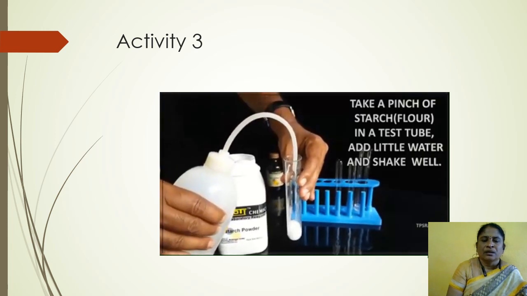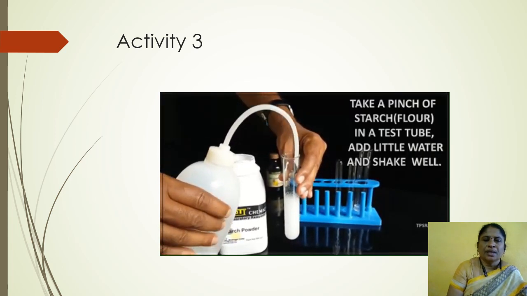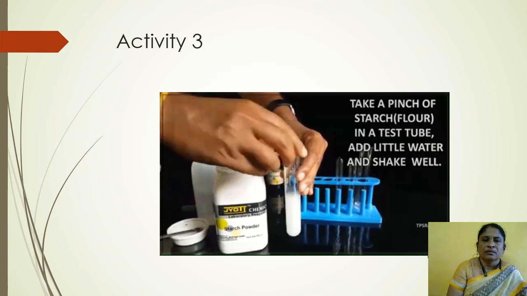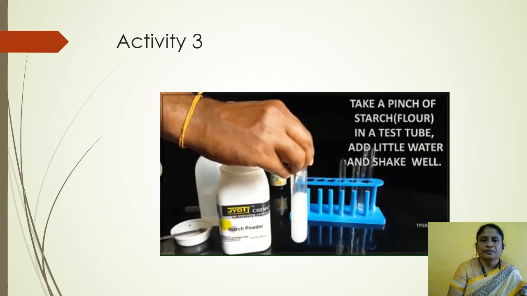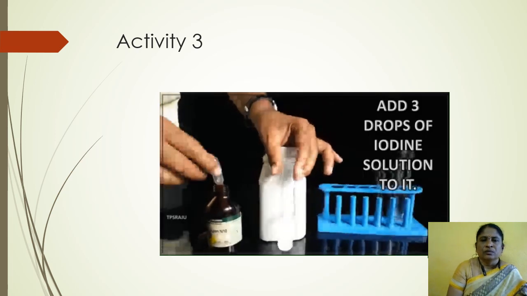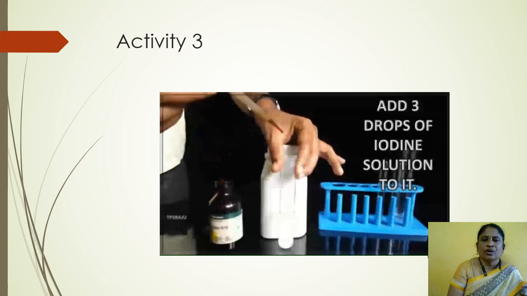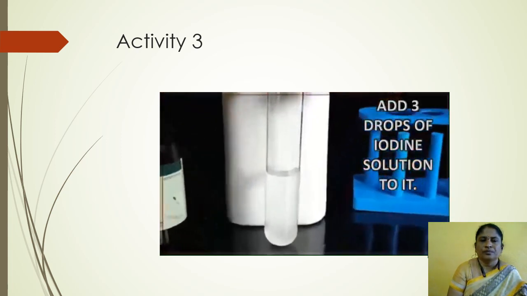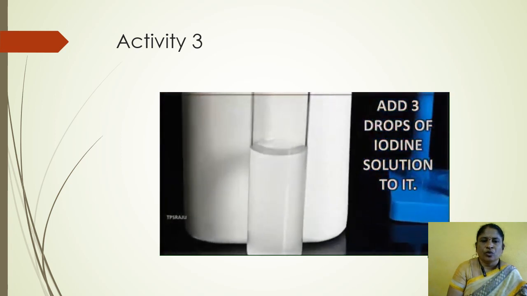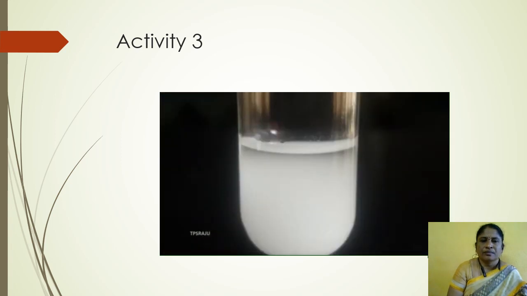The starch powder is mixed with water, the solution is prepared. Now, add 3 drops of iodine solution to the test tube. Only 3 drops. See the children.